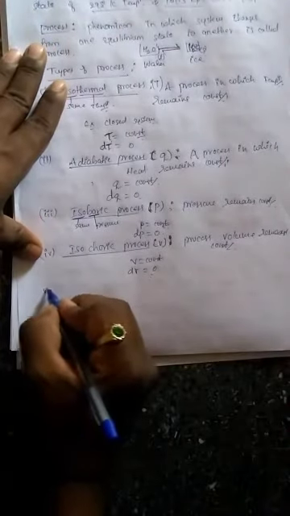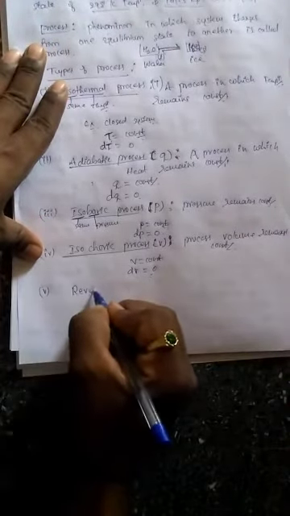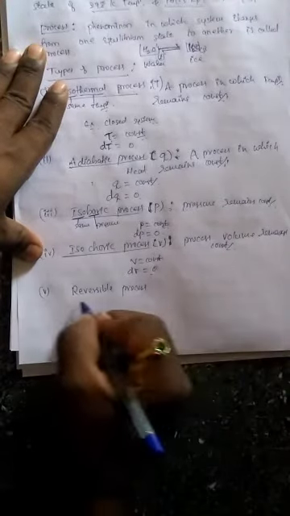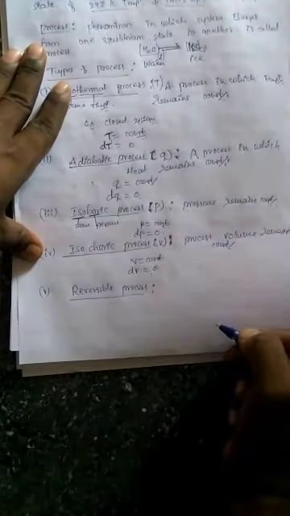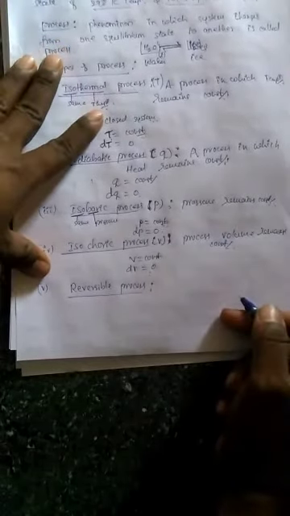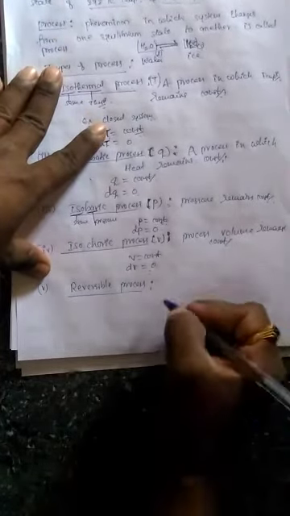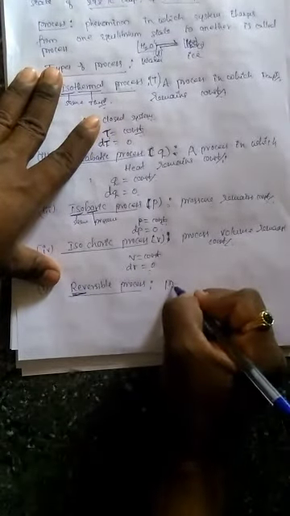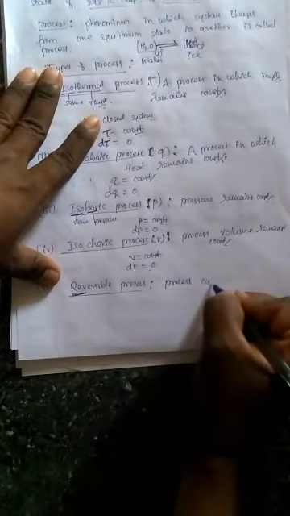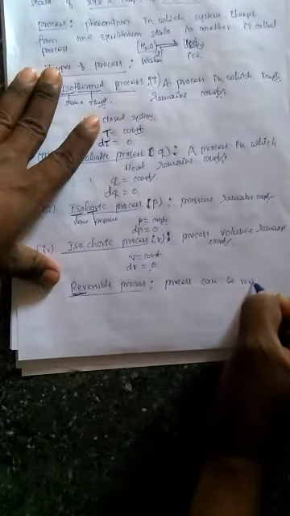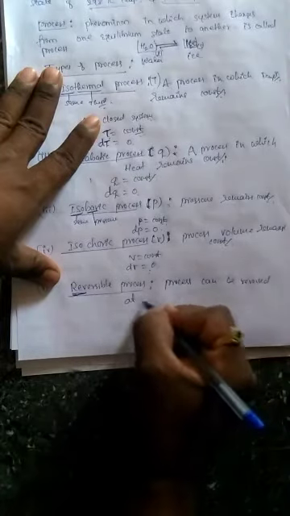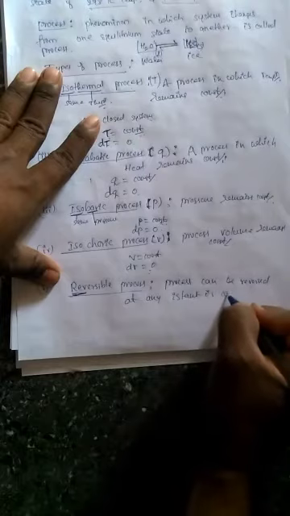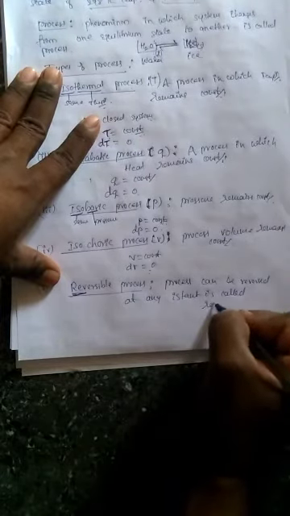Then after that, the next one, the reversible process. A reversible process is a process which can be reversed at any instant. The word itself says reversible.